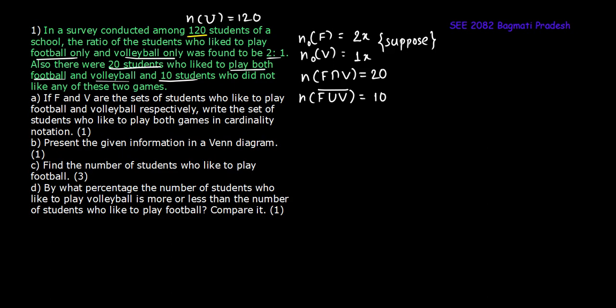Okay, moving on to the sub questions. Here we have to write the set of the students who like to play both games in cardinality notation. I've discussed it previously as well. So the answer for the first sub question would be n(F intersection V).